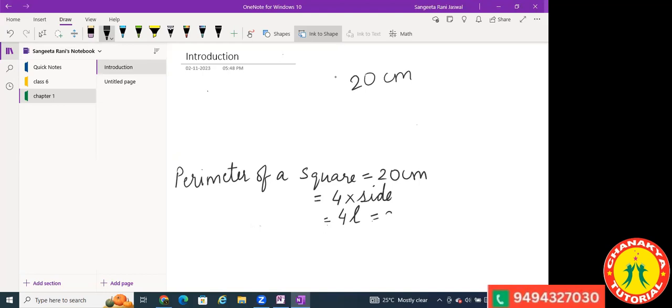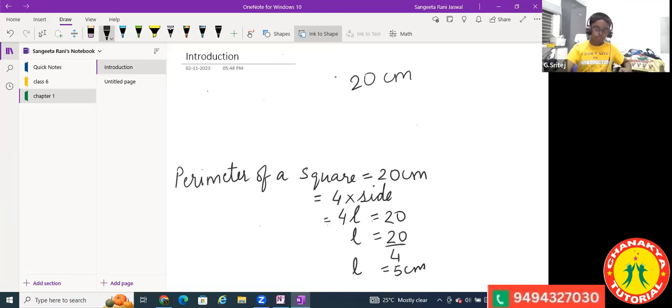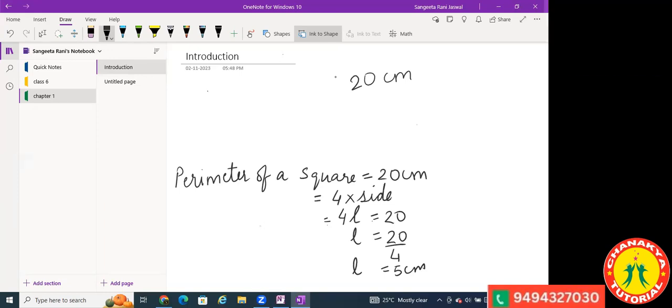Then, to find the value of your side, this will be the working. This is the way you should write your answer. You got it? Yes, ma'am. Statement sums should always be written and the solution should always have statements. Then only you will get full marks in your exam.